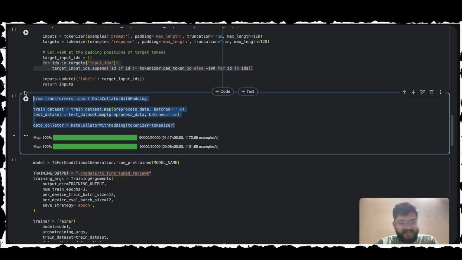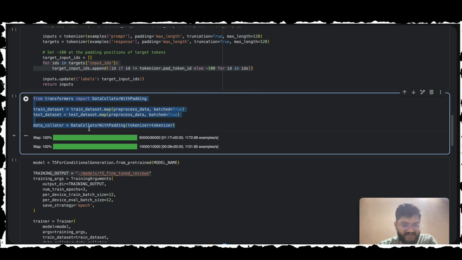Here we are using a data collator because data collators are essential components in machine learning workflows, particularly in natural language processing, that is NLP, and computer vision, that assemble individual data samples into a batch for efficient model training. They ensure data is properly formatted and processed before being fed into a model.